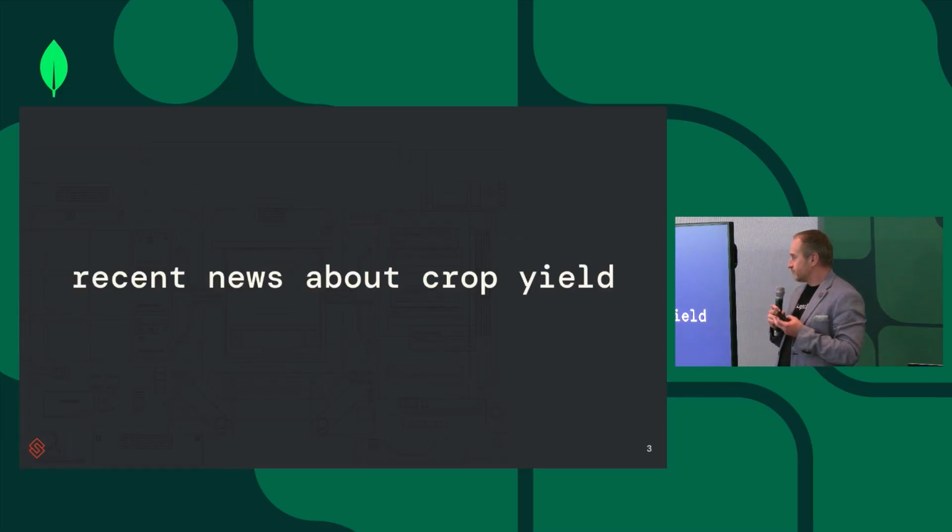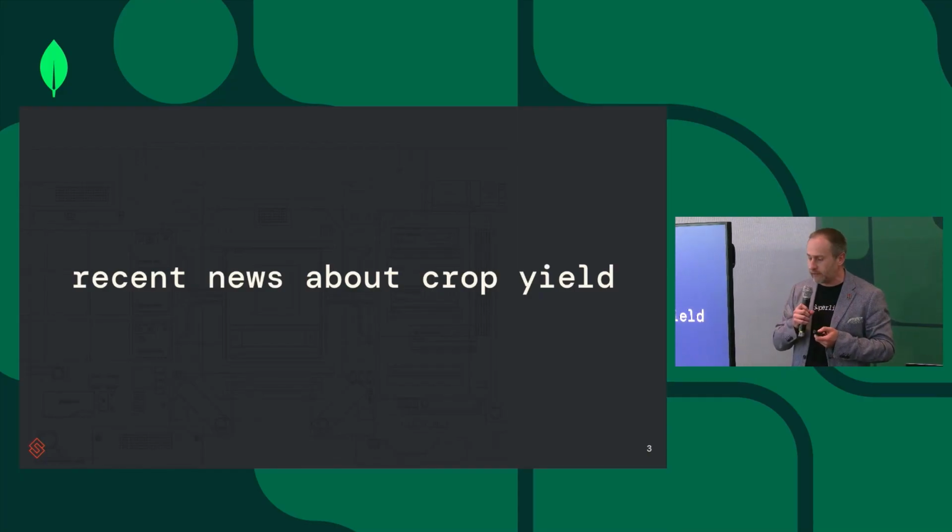And so let's talk about a query which is relatively simple, actually. Recent news about crop yield. So let's say you are working for some kind of analyst website where analysts go to find information about topics they care about, and they enter this question of recent news about crop yield. Right? This is an analyst in agriculture, and this is what they care about. So how should we handle that query?